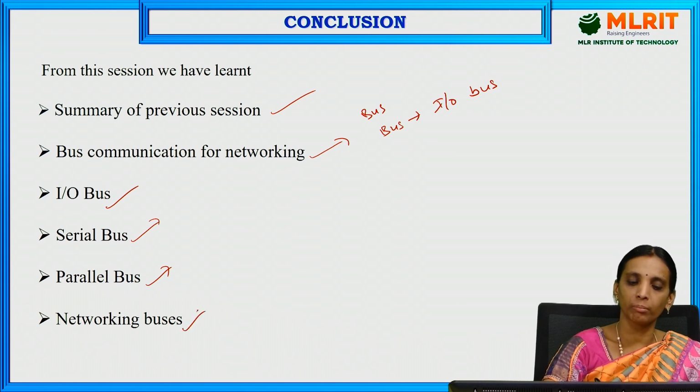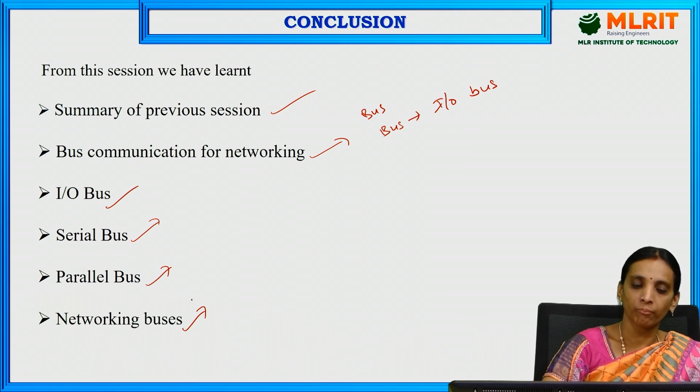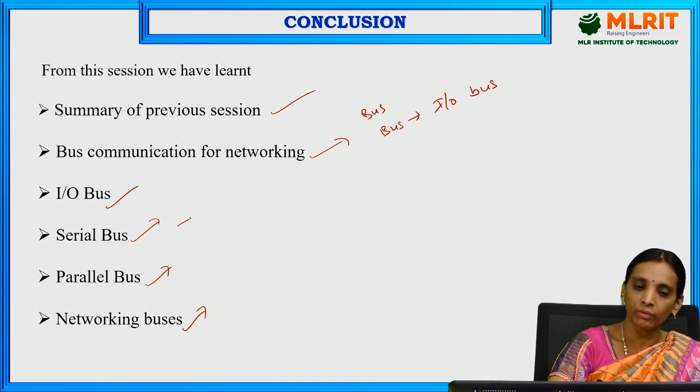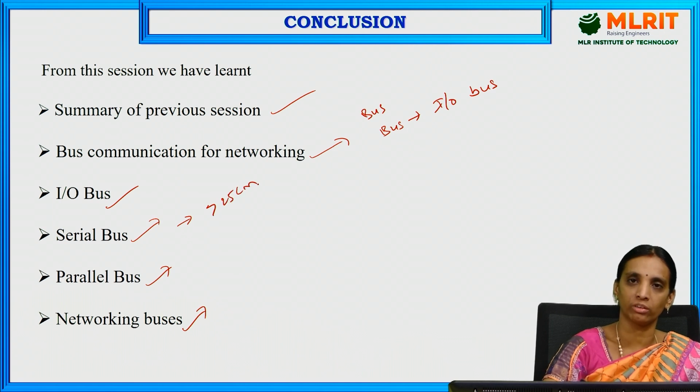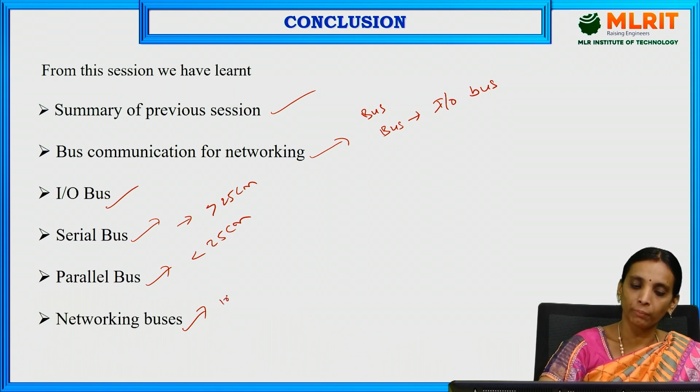Networking buses use either the internet or a wireless bus. The serial bus is used for interfacing devices at distances greater than 25 centimeters. Parallel buses are used for interfacing devices at distances less than 25 centimeters. The networking buses, which are wireless buses, are used for interfacing the processor up to 100 meters only.